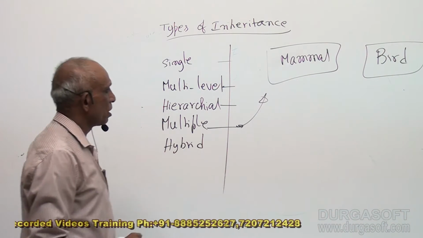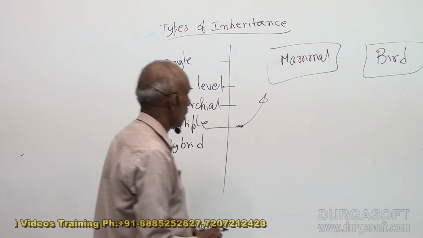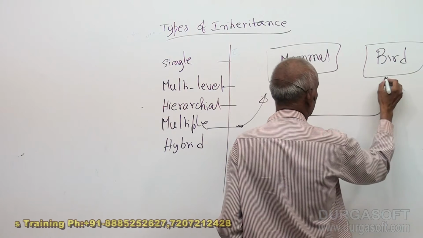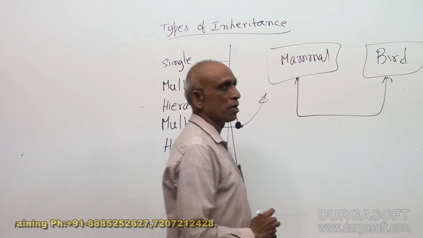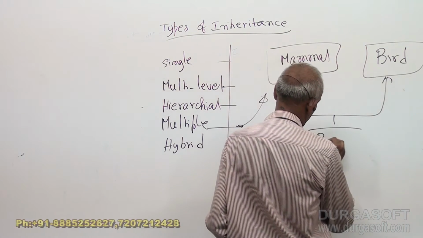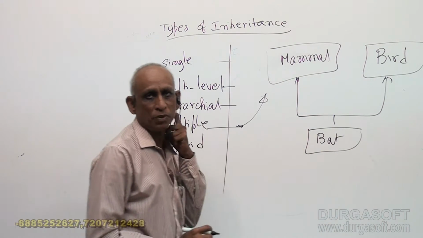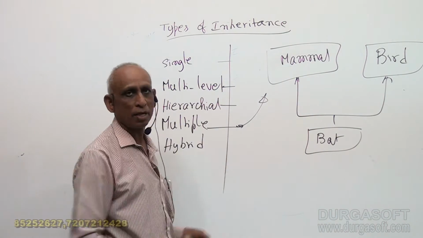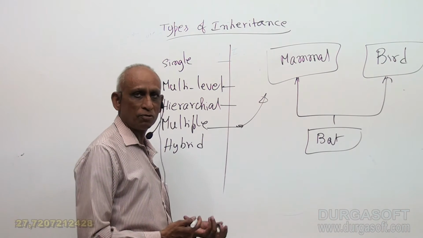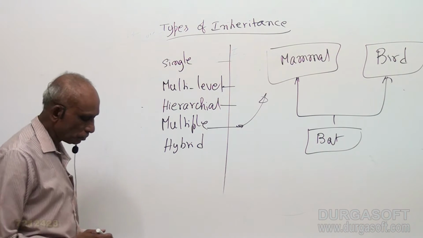So there is a mammal class and a bird class, separate classes. Now I am going to derive one class from both. From mammal class and bird class, I am going to derive bat. A bat is both a mammal and a bird. So I can derive from mammal and bird. This is one good example of multiple inheritance.